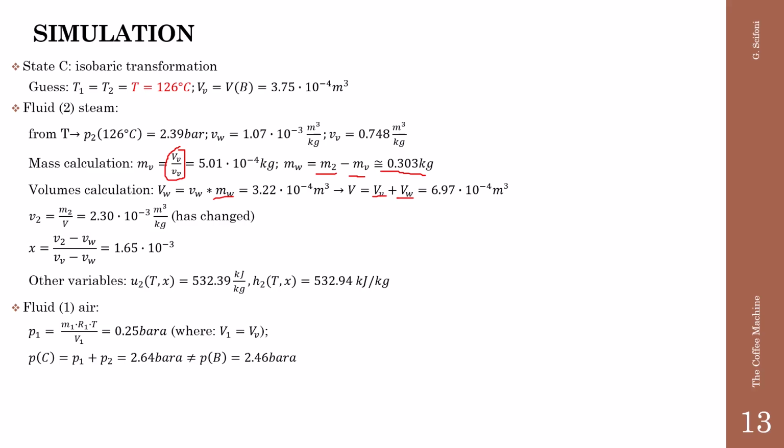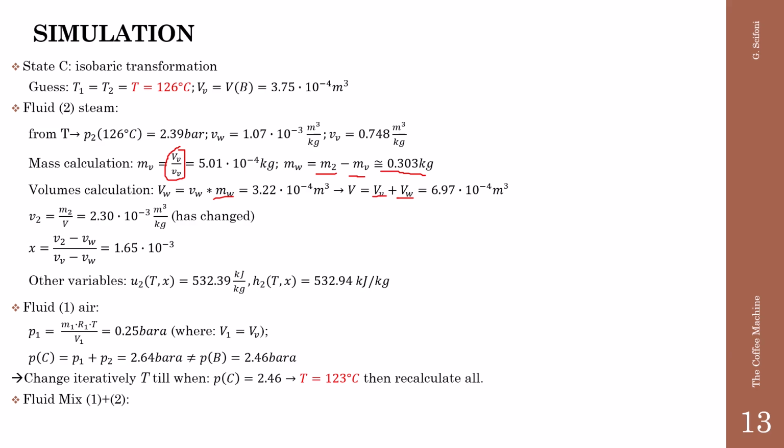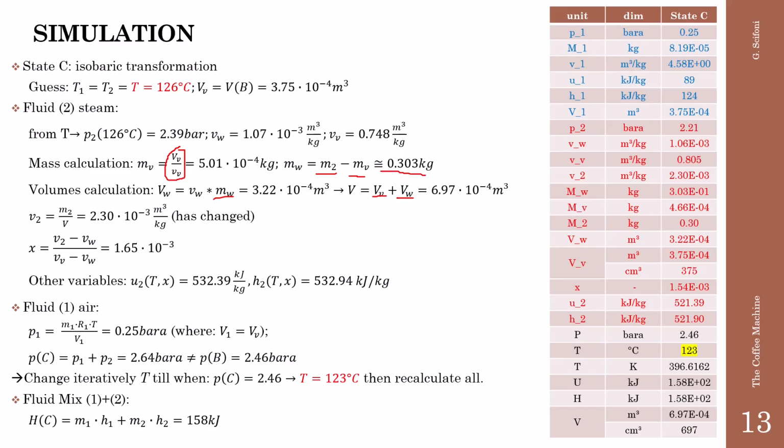Then we need to change iteratively the temperature till when the pressure of the state C equals the pressure of 2.46 bar. And the found temperature is 123 degrees. Soon after, we need to recalculate all the parameters above. For the mixture, the enthalpy of the state C is the sum product of the mass and the specific enthalpies, as we have seen in the previous slides. Here is the table with all the parameters for the state C. The temperature is also evidenced in yellow.